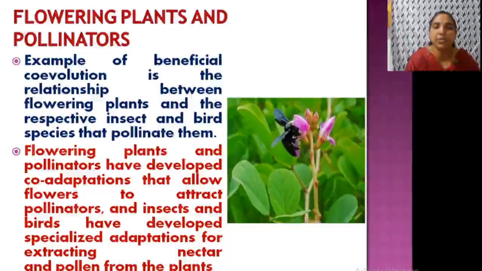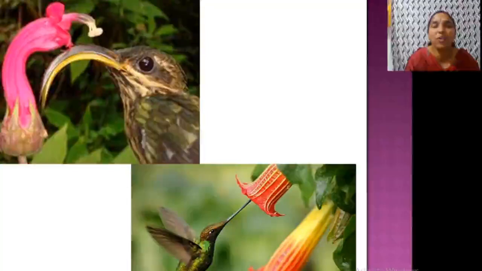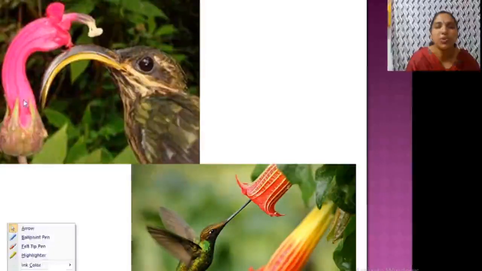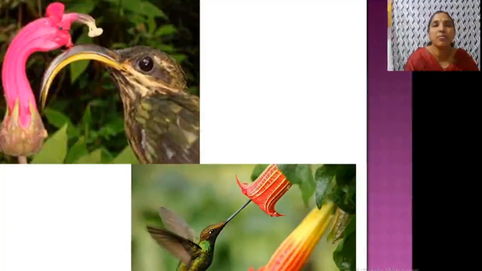Okay, next. See how beautifully nature arranged this co-evolution. You can see here the arrangement of this corolla and the beak similarity. See, there is a clear bend here. So, I will show you. See here, there is a clear bend moving down. This is the bend. Like here also in this bird the bend is there. See, both this one and this one. Oh, how beautifully they are arranged. So that's a very good example.